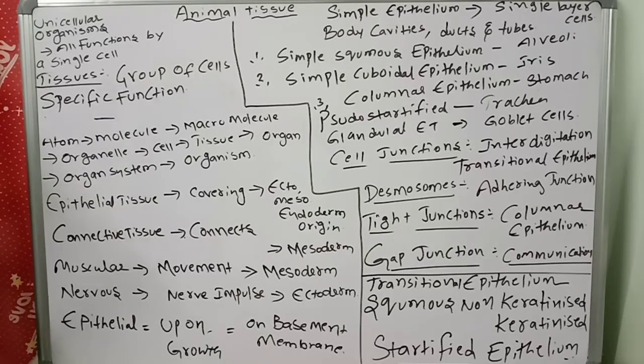Like an amoeba, digestion, respiration, excretion, everything happens in the single cell. Now, multicellular animals have the same basic functions carried out by different groups of cells in an organized manner.